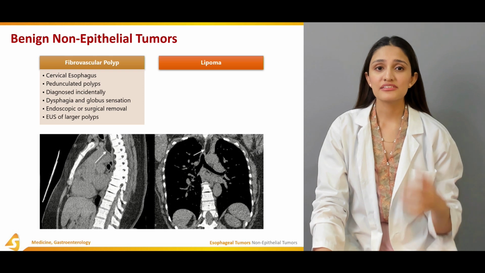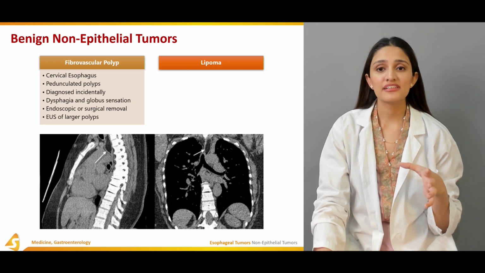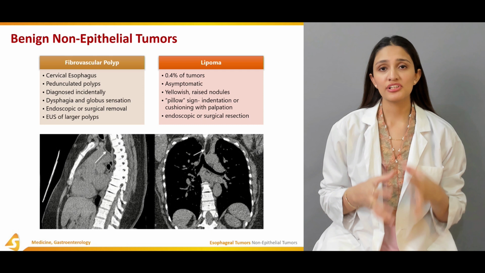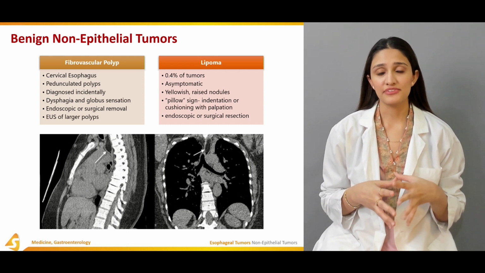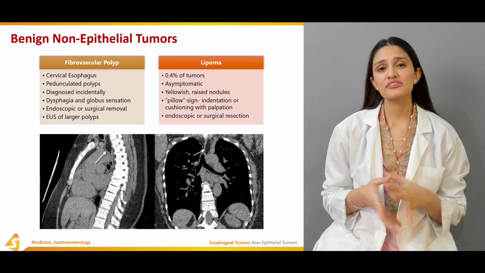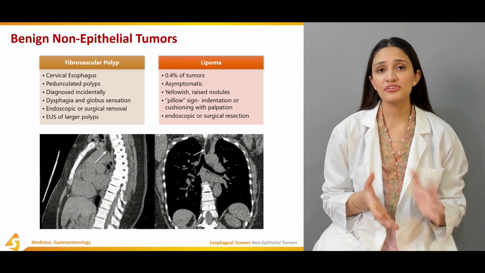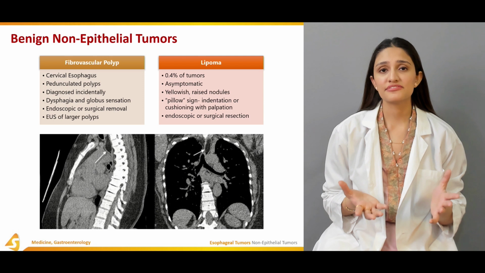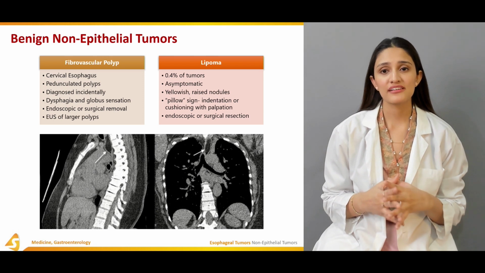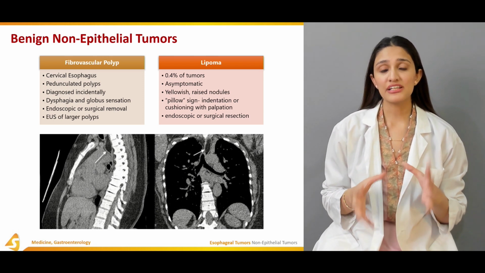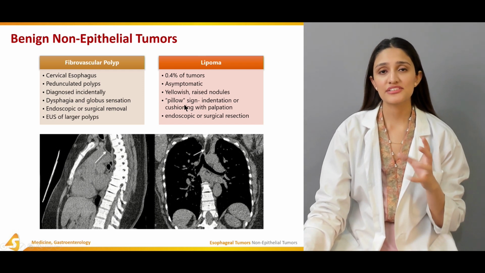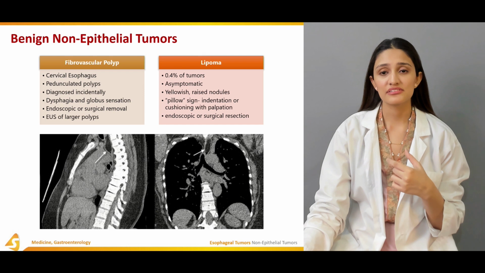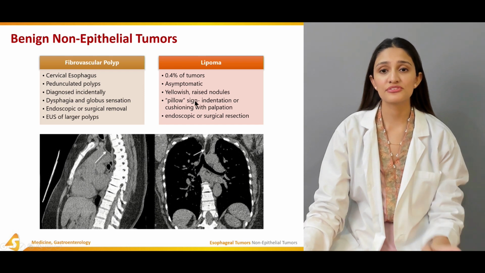The other benign non-epithelial tumor is the lipoma. It is usually 0.4% of all the tumors of the esophagus, and patients usually present with none of these symptoms such as dysphagia. They're usually asymptomatic. If you see it through the endoscope, this might present as very yellowish raised nodules within the esophagus.